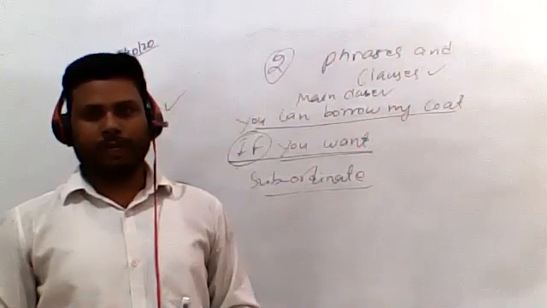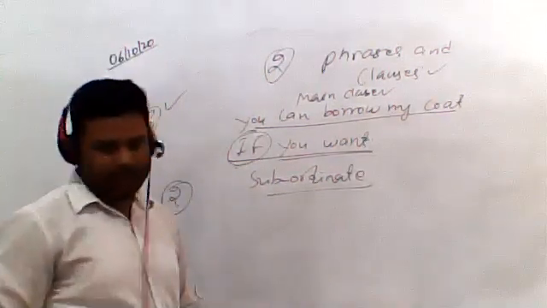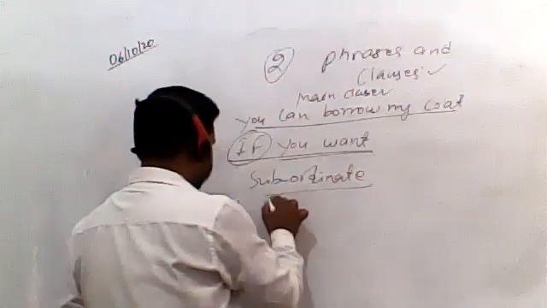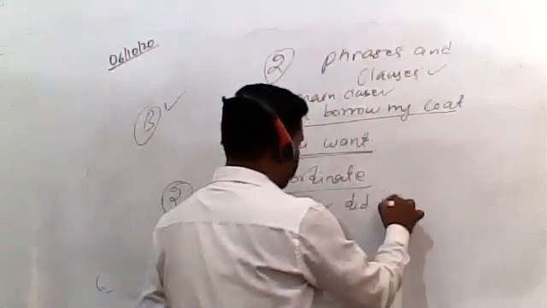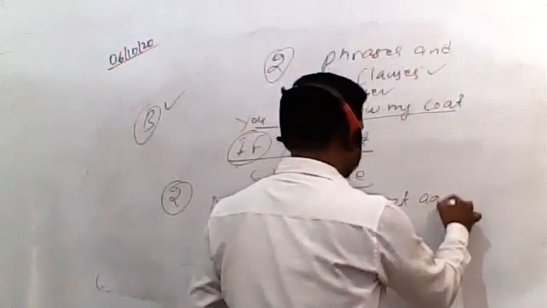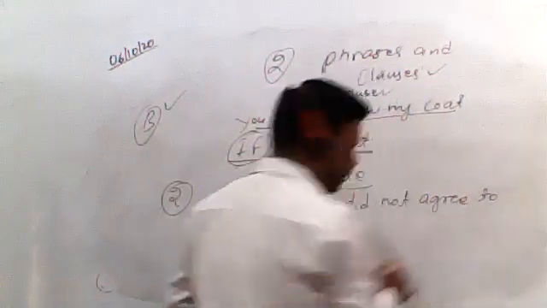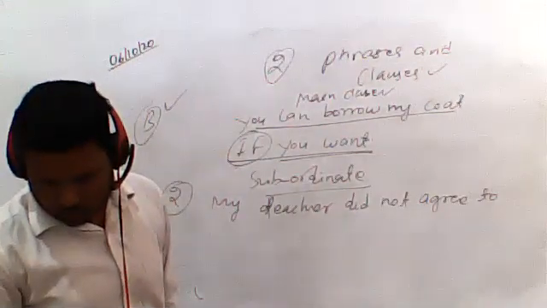Okay, let me tell you. The sentence is: my teacher did not agree to what I said.